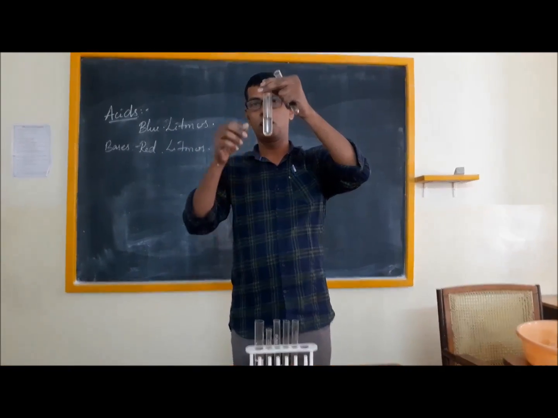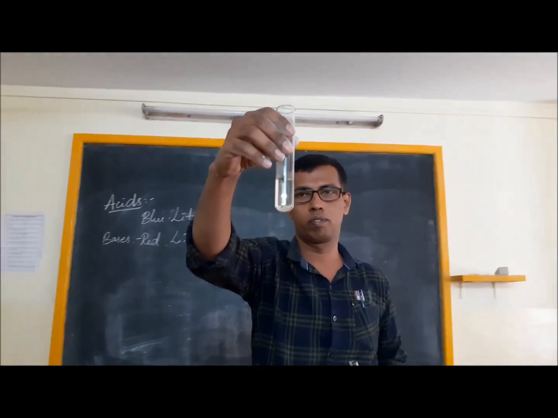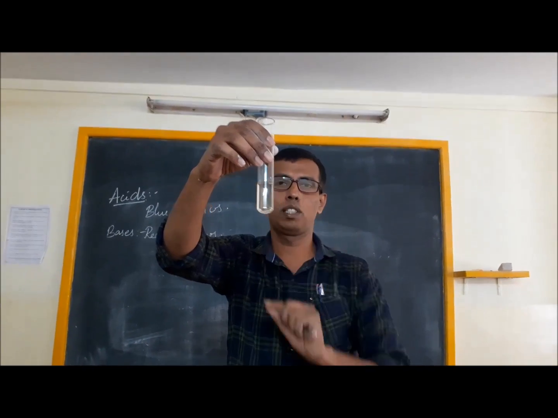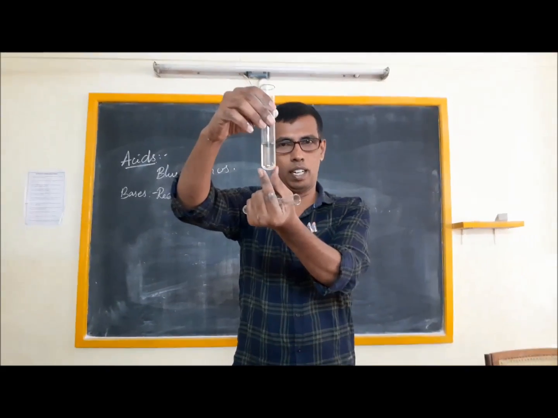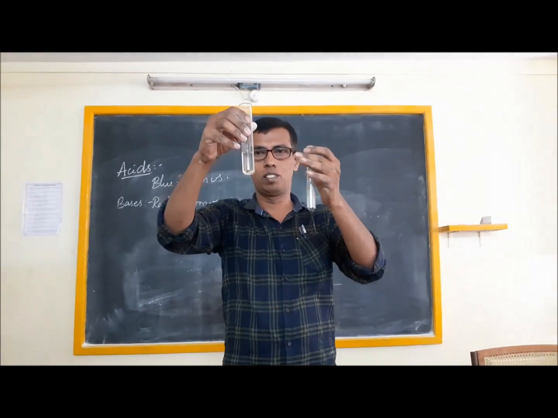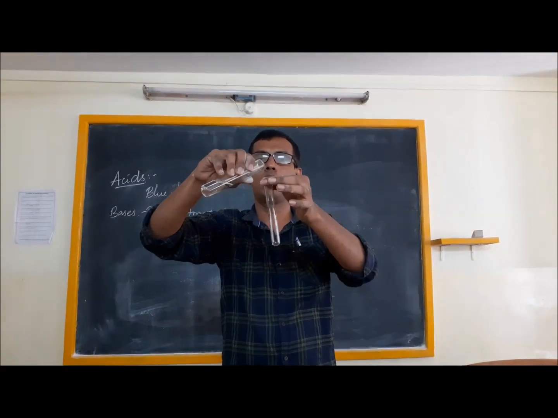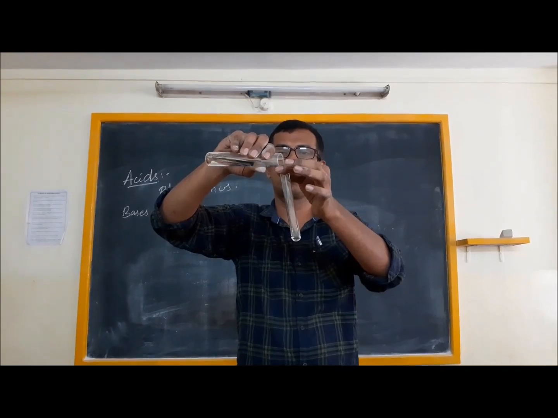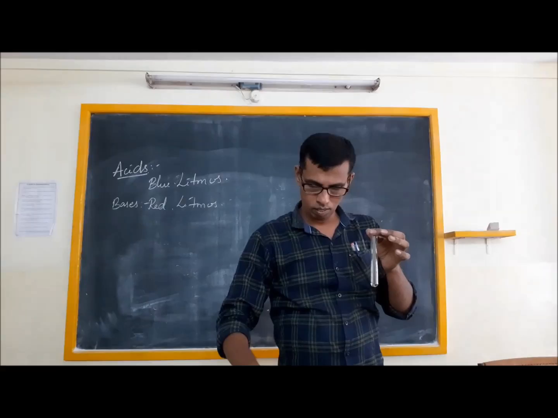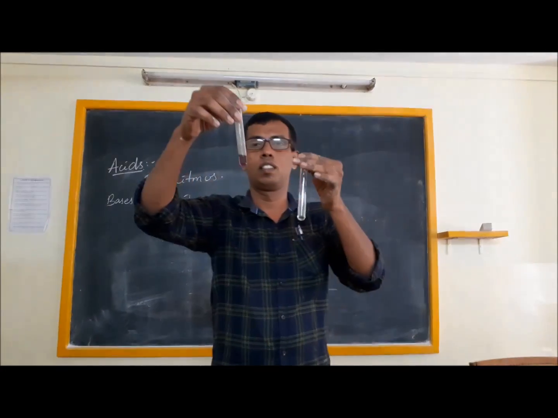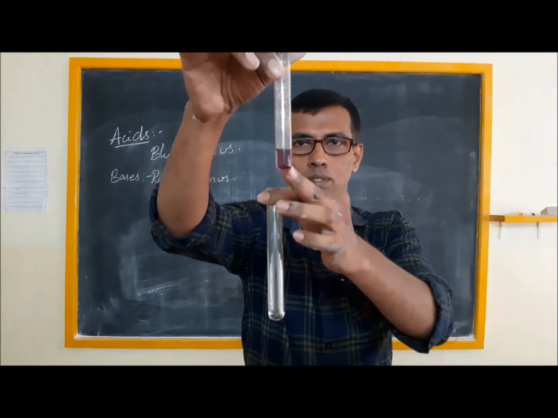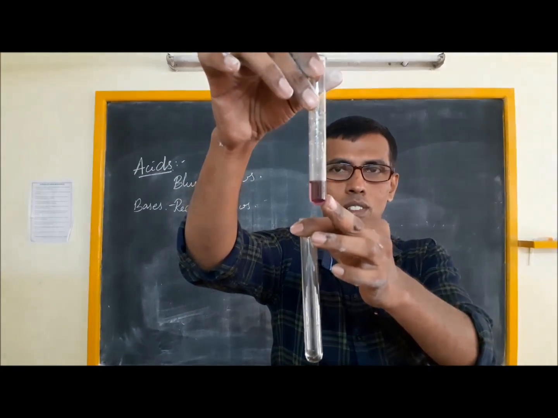Now look at this substance. I have taken a solution in the test tube. Now if you observe carefully, what is the color of the solution? It is clear, so this solution is colorless. I will take this colorless solution into another test tube, a small amount. And add to this, you observe this one. This solution is blue in color.